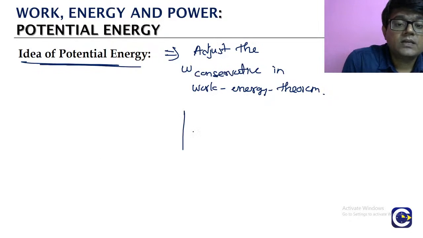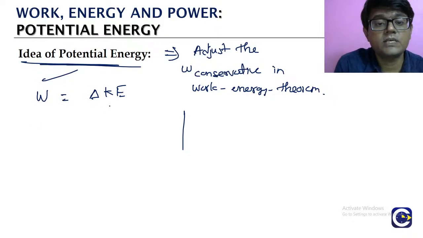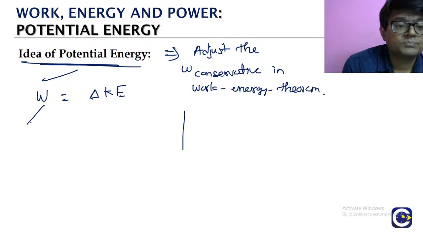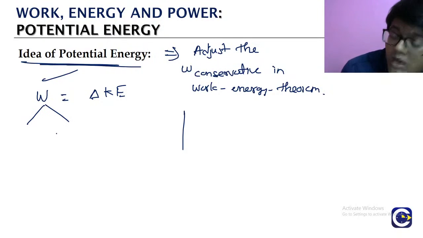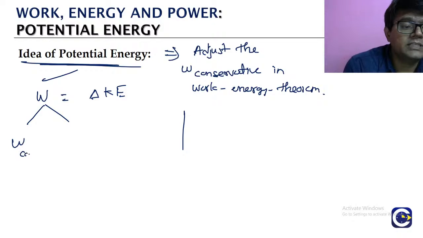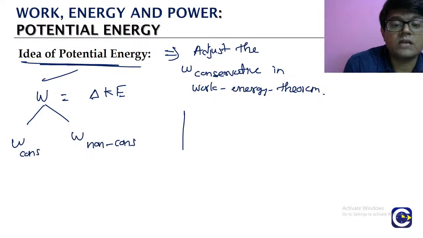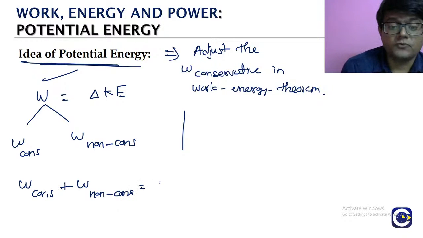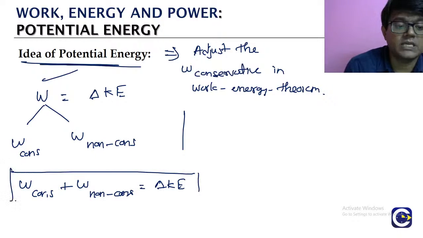So look at this. What is the original work energy theorem statement? Work done by all the forces is equal to the change in kinetic energy. Now, work done by all the forces means, in this we will have conservative forces, and we will also have non-conservative forces. So work done by the conservative forces plus work done by the non-conservative forces is equal to the change in kinetic energy. Let us keep it as equation 1.